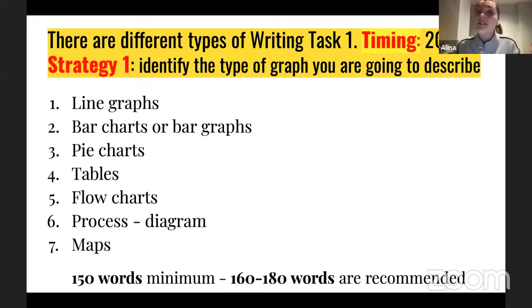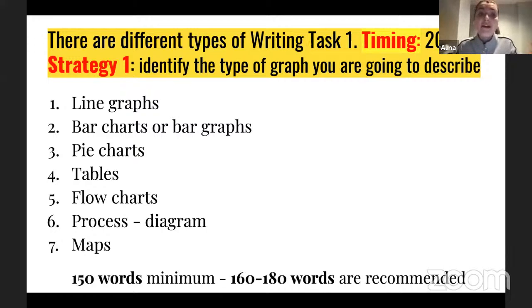Before we get into those types, I would like to mention that the number of words which you definitely need to pursue in your writing task 1 is a minimum of 150, right? But this is your minimum number. So in order to get a really better score, you should start from 160 to 180 words. It's a recommended number of words, which would definitely help you describe more details, more figures, right? And summarize more ideas from the graph, right?